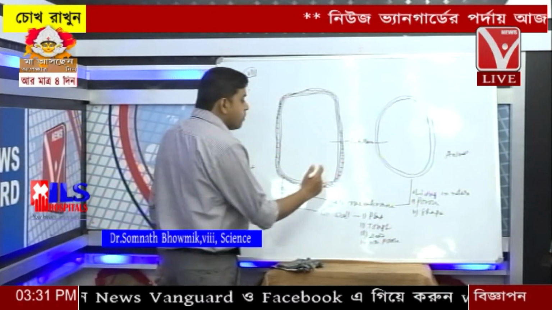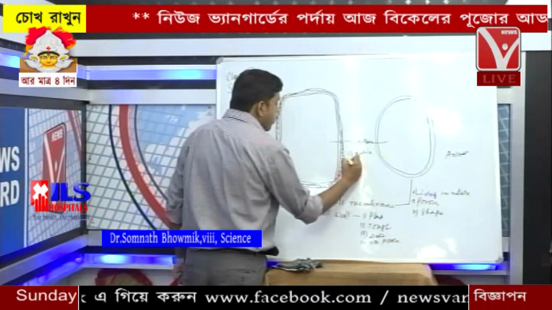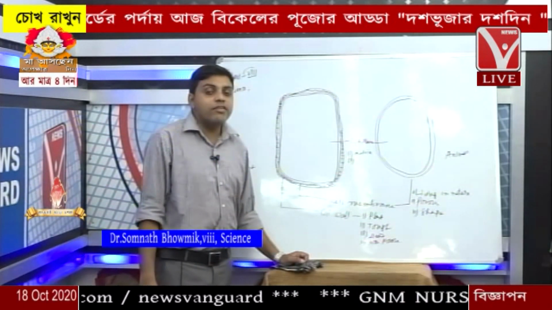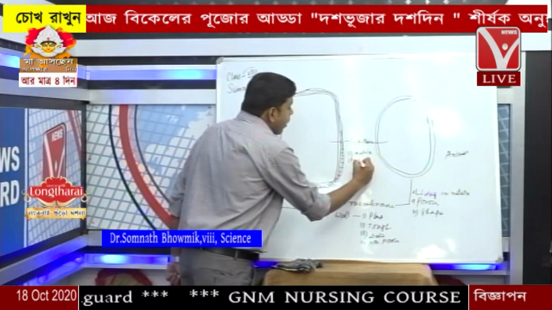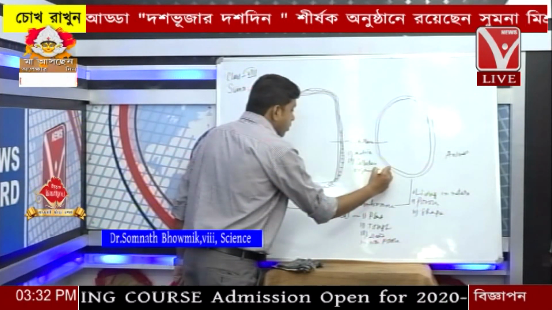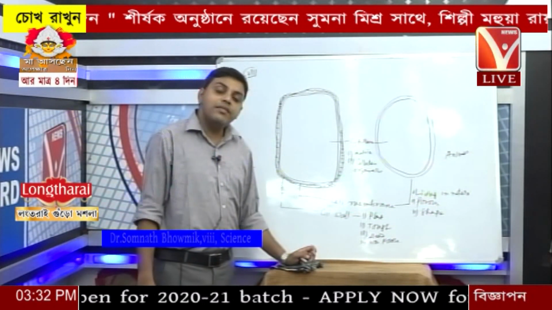So what is the function of cytoplasm? Cytoplasm is the matrix. The cytoplasm contains all the cellular organelles, so all the cellular organelles are present within the matrix, that is the cytoplasm.